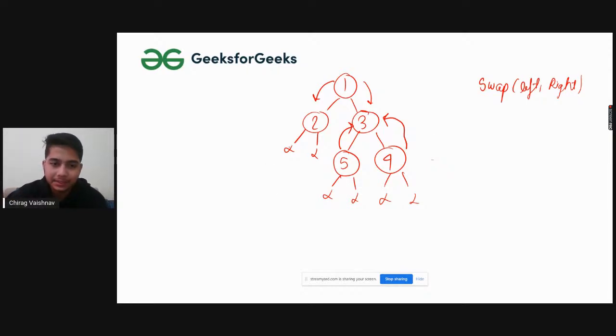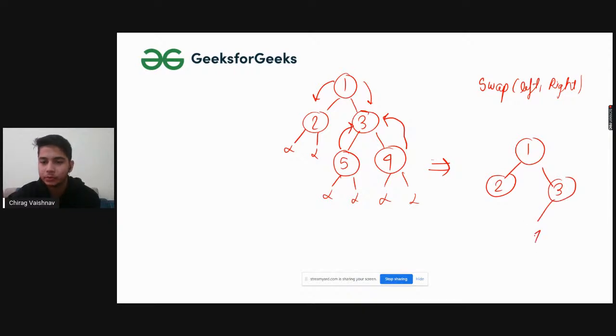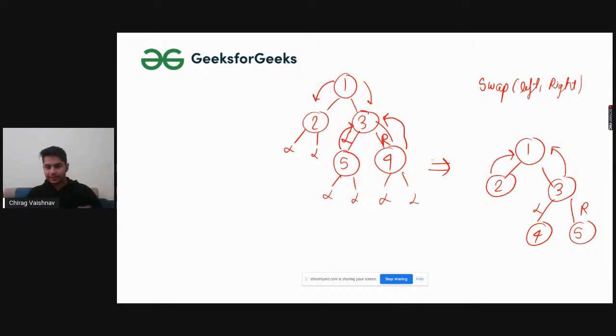So now what it will become is 1, 2, 3. I will swap them, so 4 will come here and 5 will come here. You can see that the left of 3 has become the right and the right of 3 has become the left. Now I will be going here. What we have done till now is check the right one. Now let's check the left one.